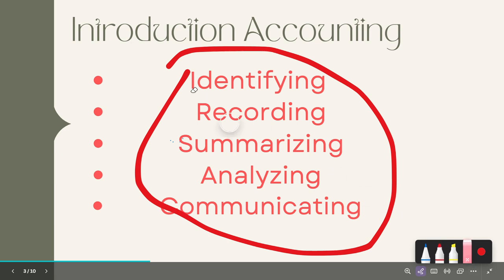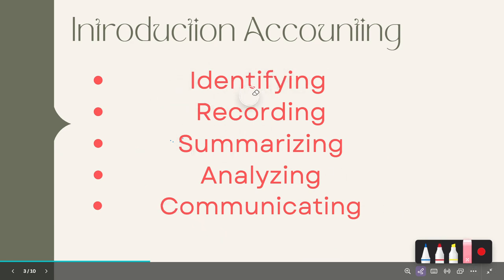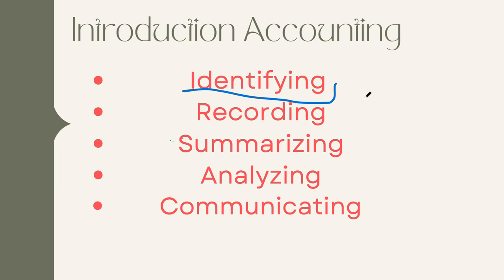So all these have their own meaning and one purpose for using. So let's dive into identifying. What does identifying mean? Well, identifying means to identify the economic event. What economic event? An economic event in a business organization is where a transaction is taking place. Transaction of what? Transaction of money. It should be in monetary form.